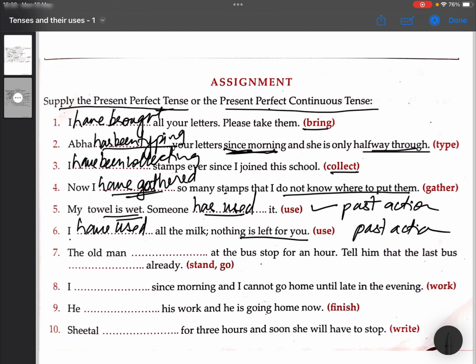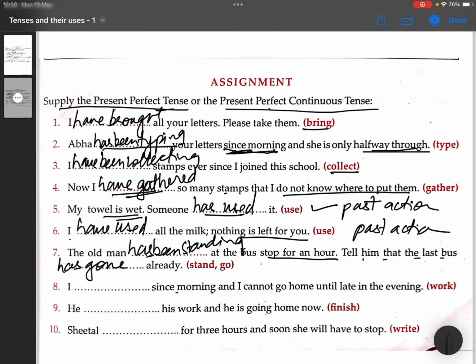The old man dash at the bus stop for an hour. Tell him that the last bus dash already. Now, here the old man has been standing at the bus stop for an hour. Why has been standing? Because he is still standing. Has been standing at the bus stop for an hour. Tell him that the last bus has gone. The action is completed. No? The last bus has gone. The action is completed. Okay.